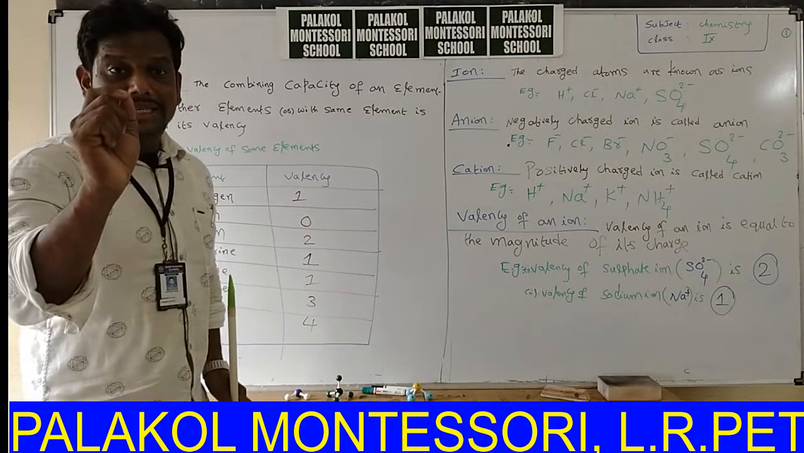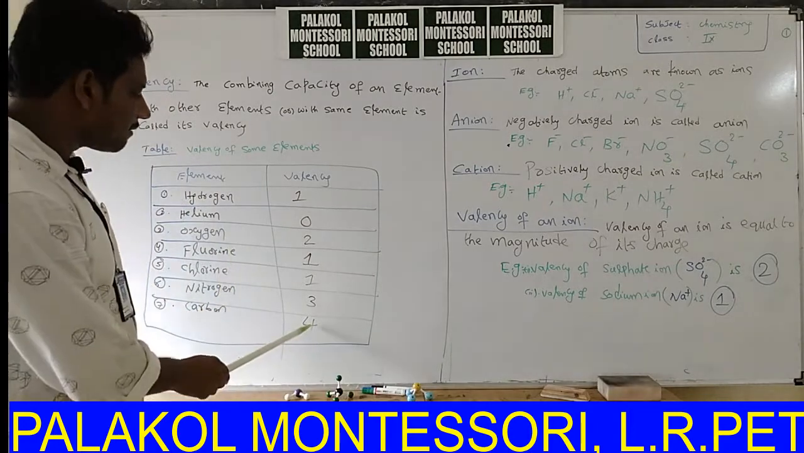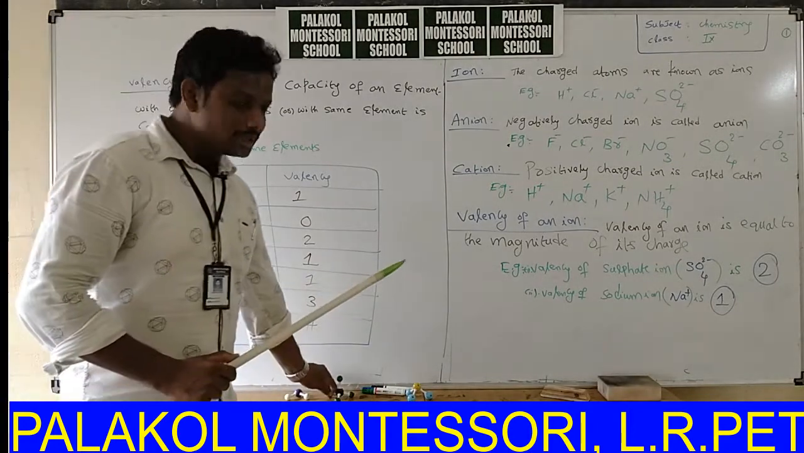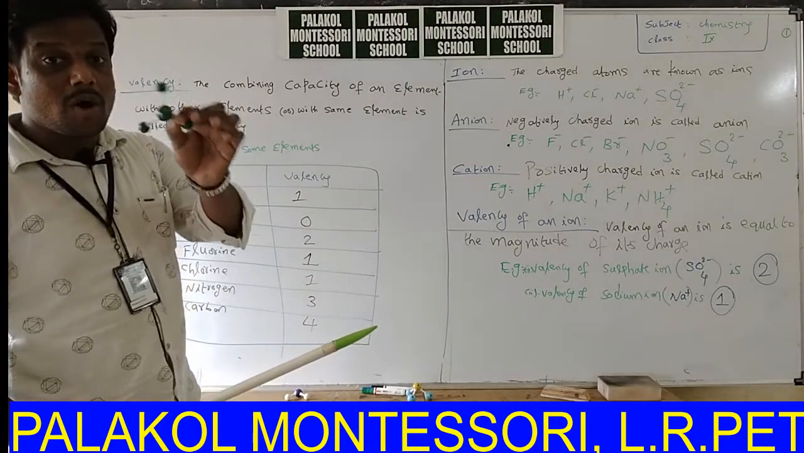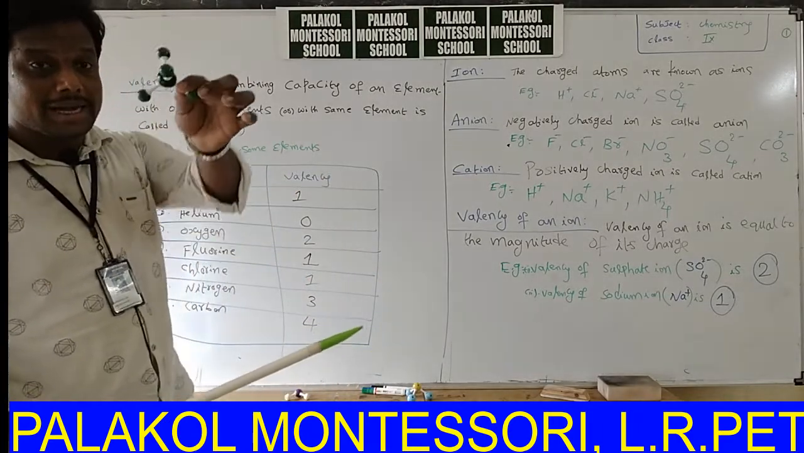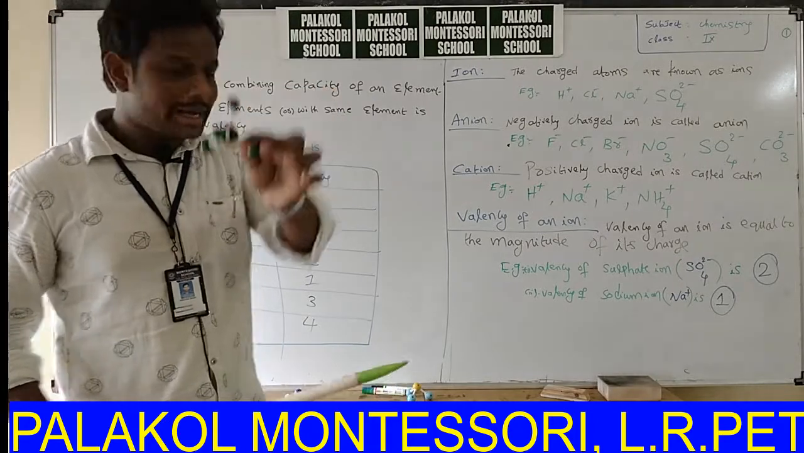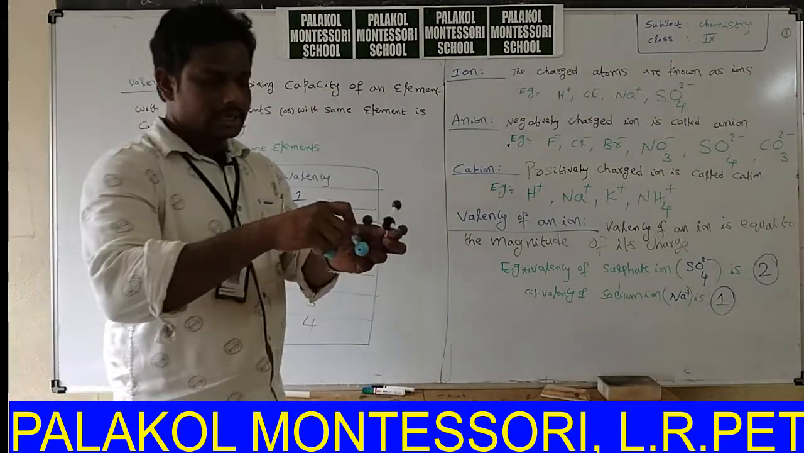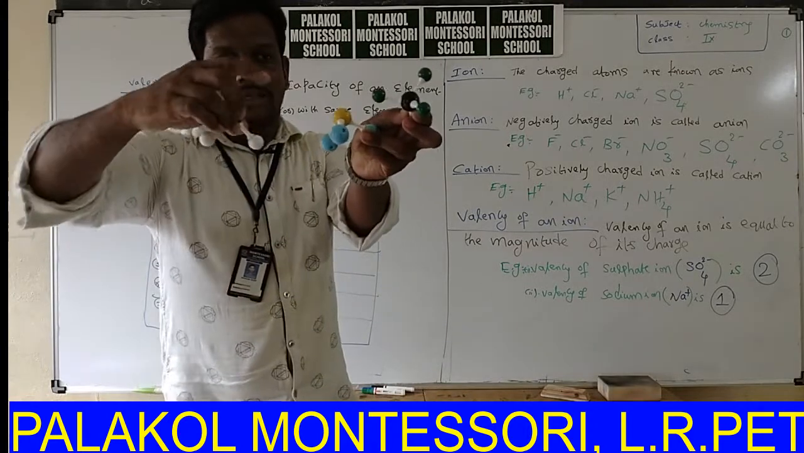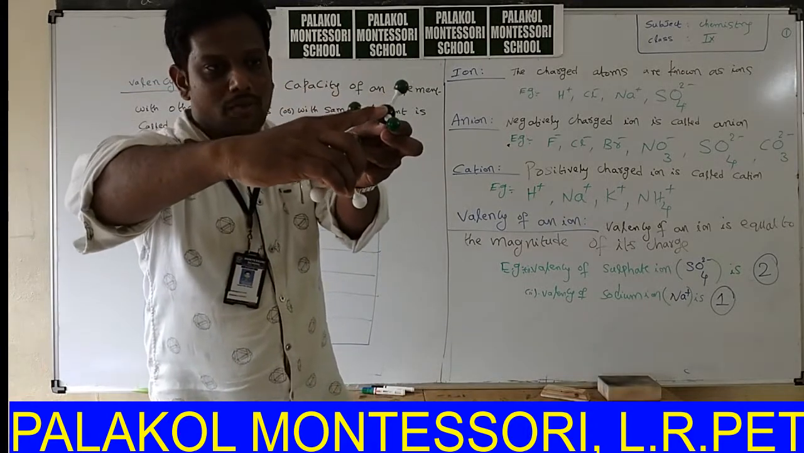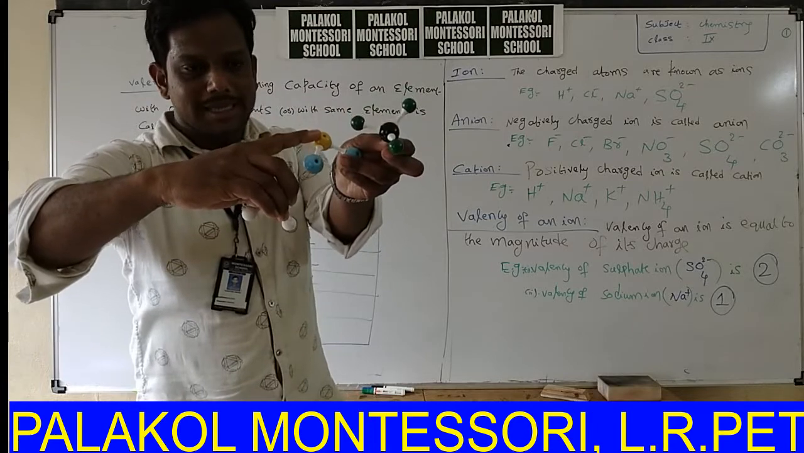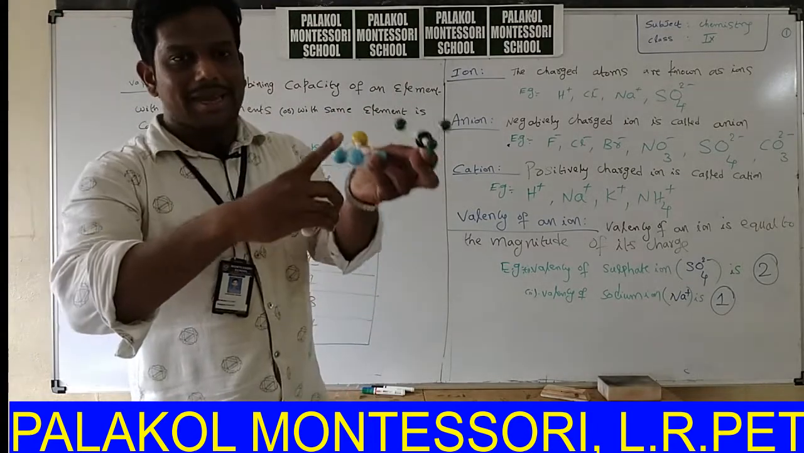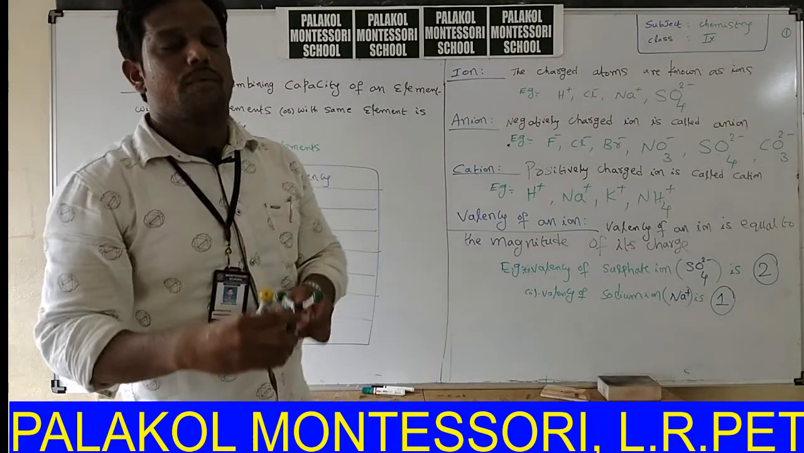So the highest valency among these is 4. Very important: the element having the highest valency, 4, can form 4 bonds at a time. These are the structures related to valency. The valency of the black ball is 4, the yellow ball is 3, and the white ball is 2. Like oxygen 2, like nitrogen 3, like carbon 4.